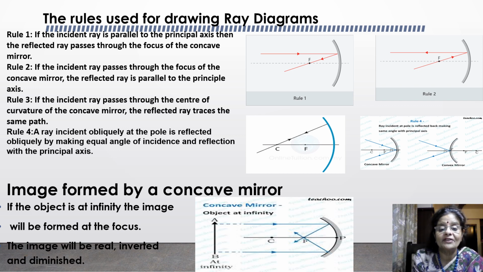Now let's understand the first ray diagram, which represents the image formed by a concave mirror for a particular position of the object. If the object is at infinity, look at the diagram, the image will be formed at the focus. The image will be real, that is, you can obtain the image on a screen, inverted and diminished.